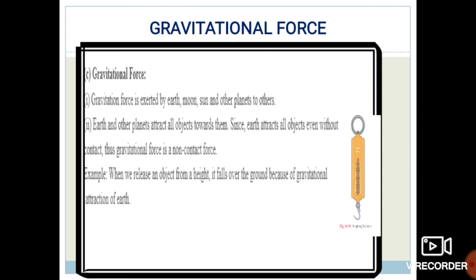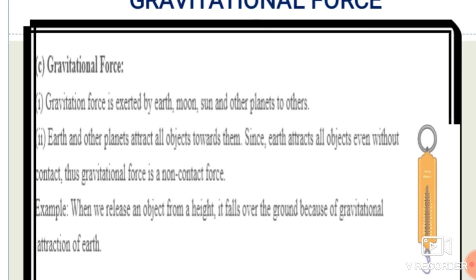So the force that pulls an object towards the earth is called gravitational force. Okay students, got it? It is an attractive force. Gravitational force is an attractive force which depends on the mass of the interacting objects.